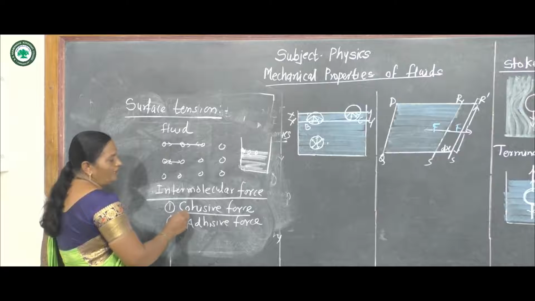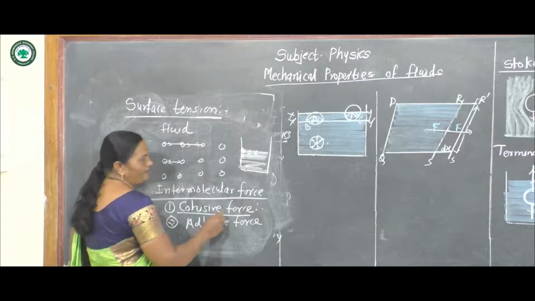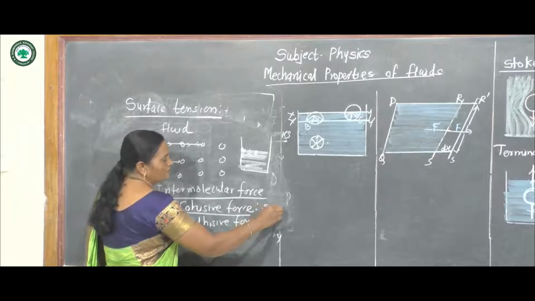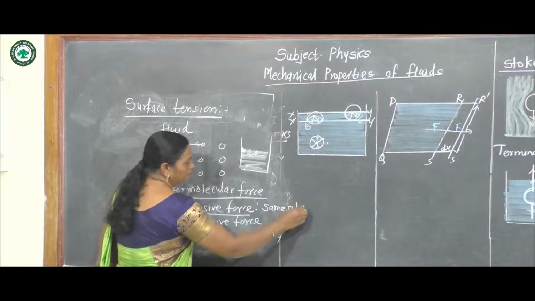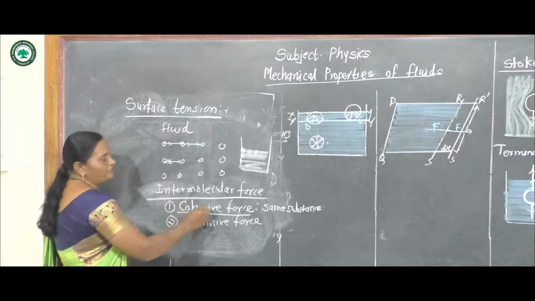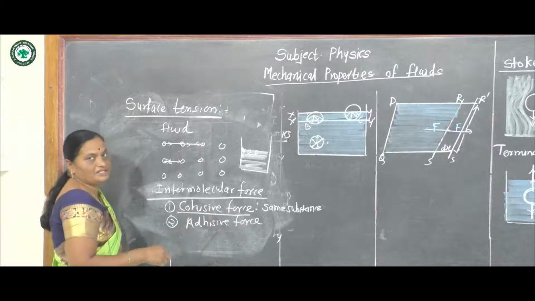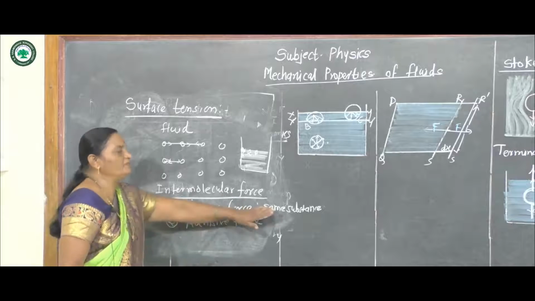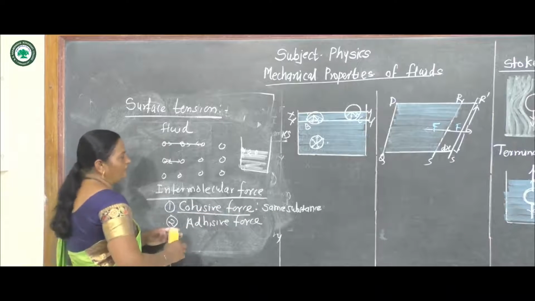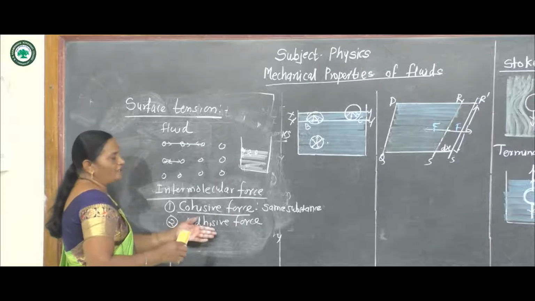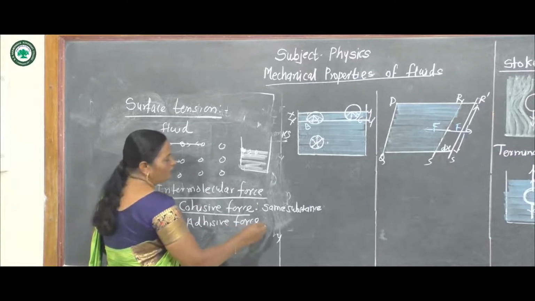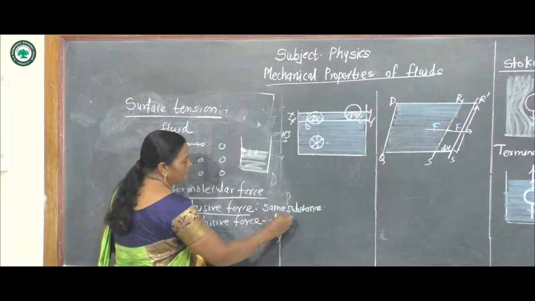Then we can define cohesive force: the force of attraction between two molecules of the same substance. It is called cohesive force. Now, adhesive force: the force of attraction between different substances is called adhesive force.